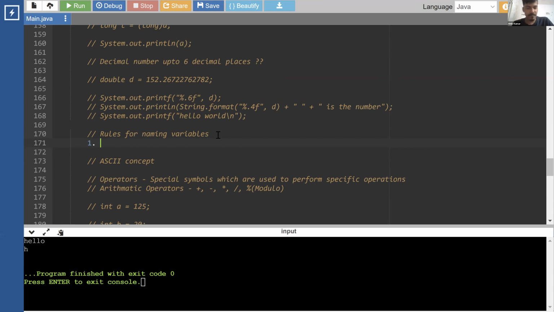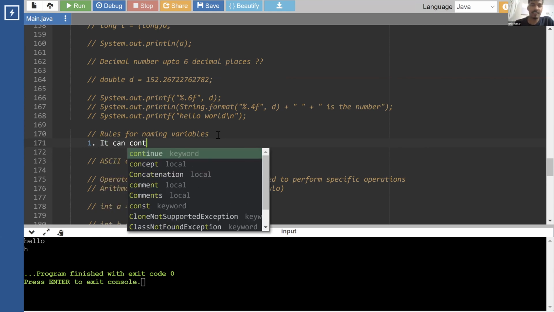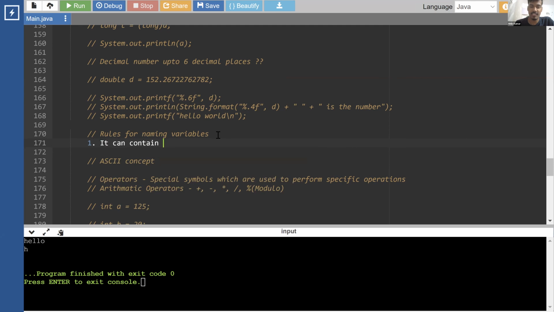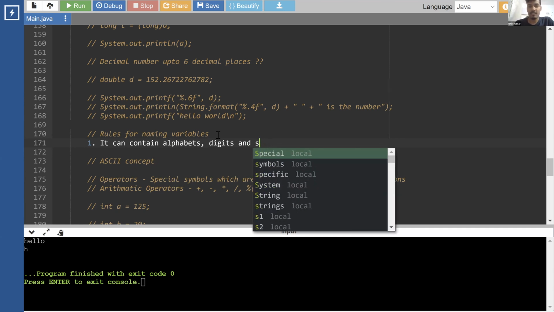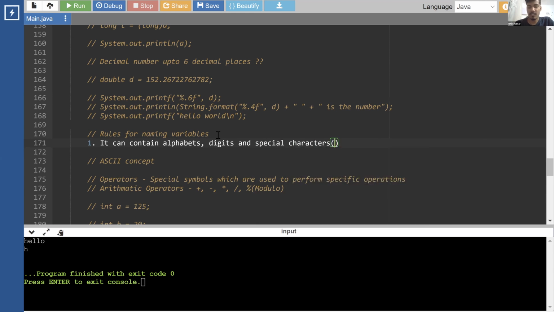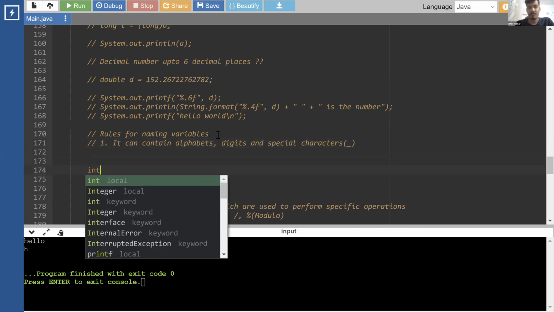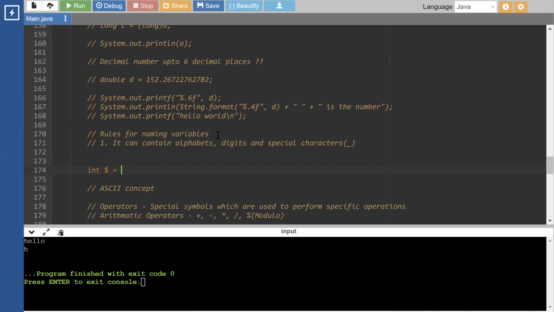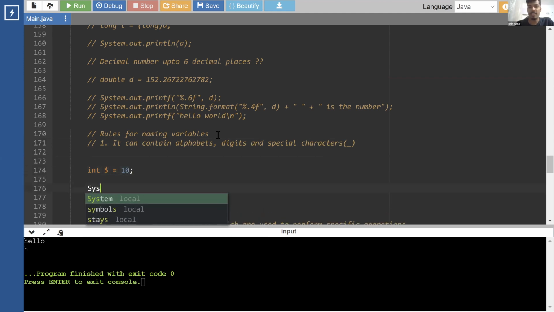So the first rule is it can contain alphabets, digits, and there is only one special character that you should be using: underscore. But you know what? There is one more special character that is actually allowed. Apart from underscore, there is one more special character that Java allows in variable names. You can even keep that special character as a variable name. That is the $ sign. So you can keep a $ sign as a variable name. That is a valid variable name.